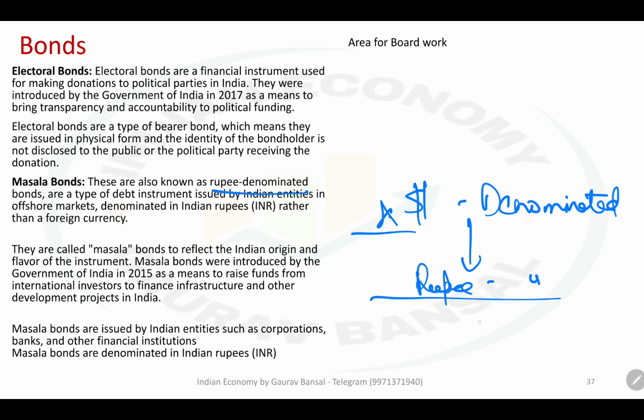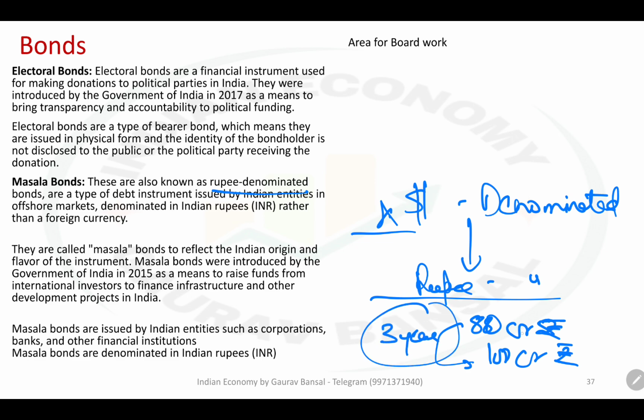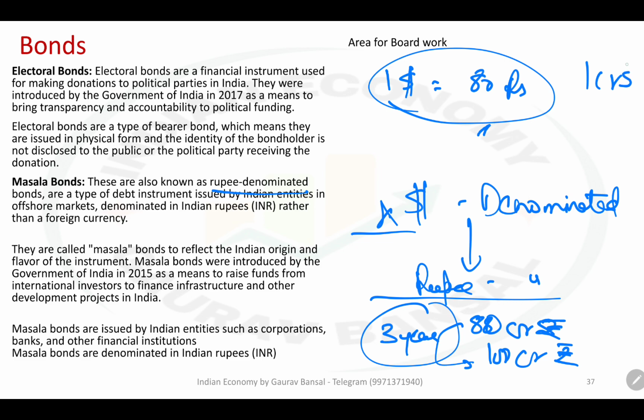That means that I am taking 80 crore rupees today, and I have to pay back 100 crore rupees after 3 years. Whether after 3 years, in dollar terms, 100 crore is less than the 80 crore. Let me work out an example. Let us say when I took a loan, $1 was equal to 80 rupees. So when I took the loan, basically I took $1 crore from a foreigner or a foreign bank.